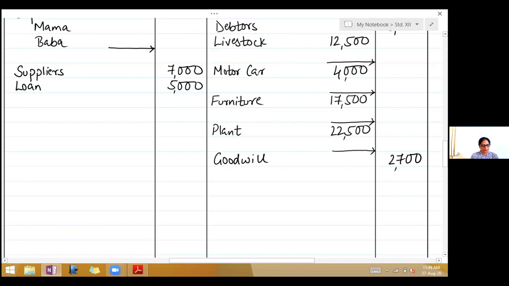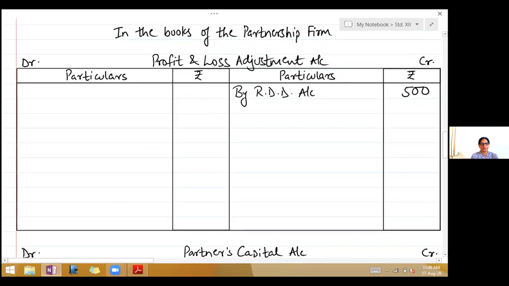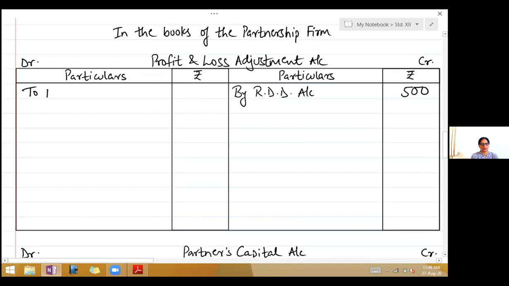Now, second adjustment, furniture to be depreciated by 10% and motor car by 12.5%. Take furniture, write less depreciation, 10%, 1,750, outer column, 15,750. Where will the second effect come? On the debit side of profit and loss adjustment account to furniture account, $1,750.